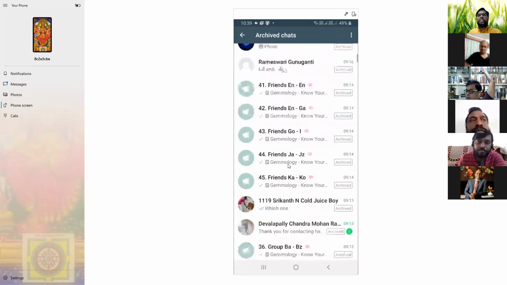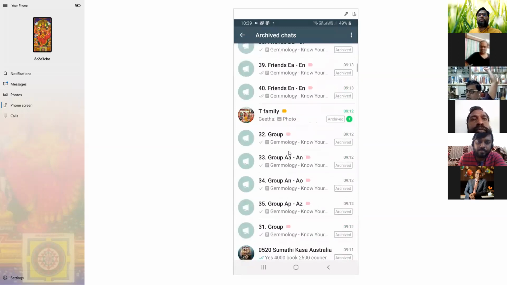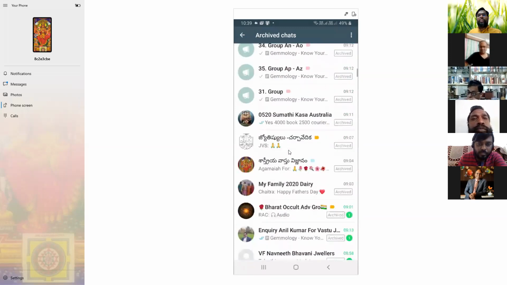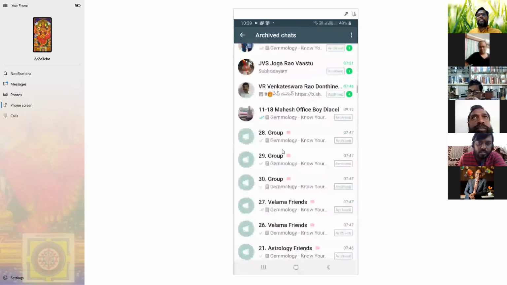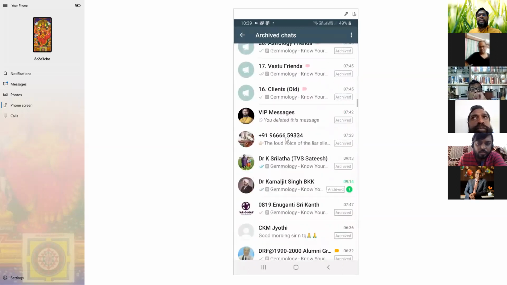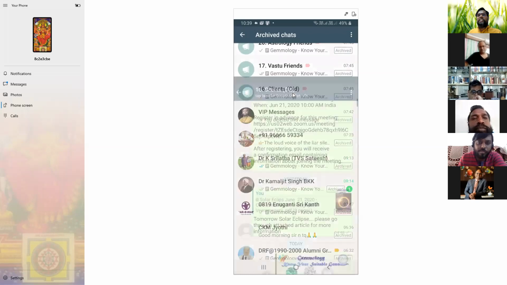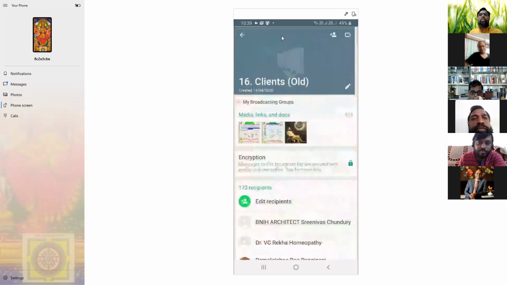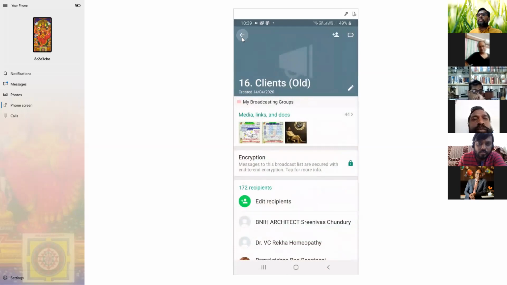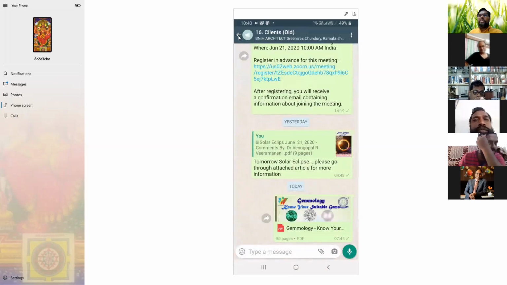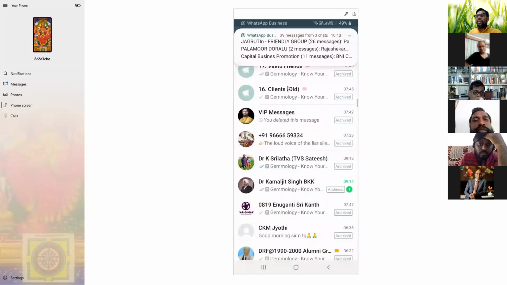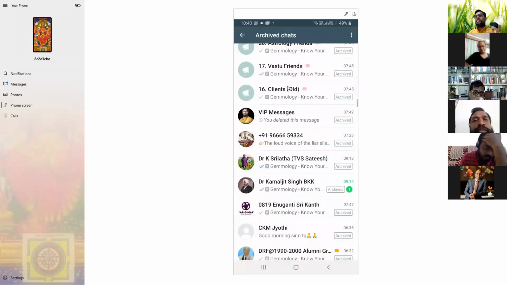See, for example, you see some broadcasting groups for me. I'll show how I do that. When I'm sending messages to very old clients, I put this color. If you click here, my old clients, you can see how many people are my old clients. 172 people are there. They are the 10 years old clients. Why do I put 10 years old clients separately? When I need referrals, I put a message to everybody so that they refer me.